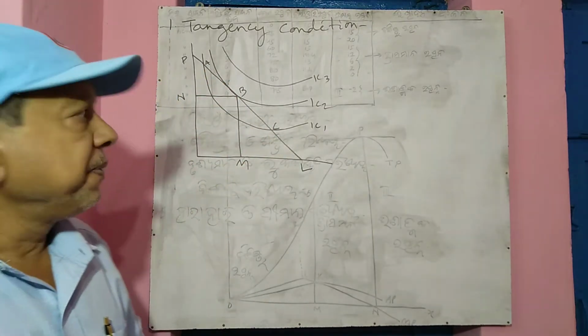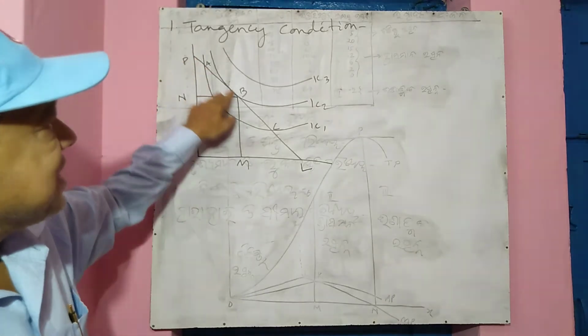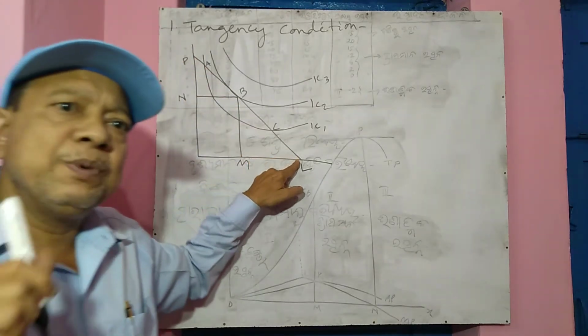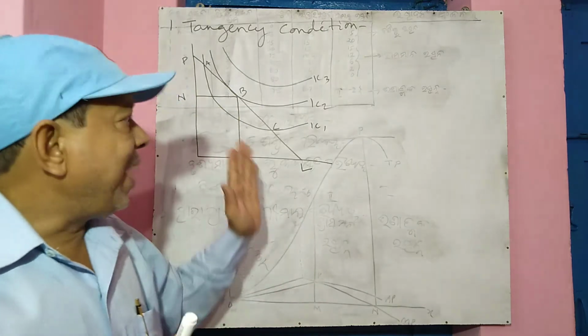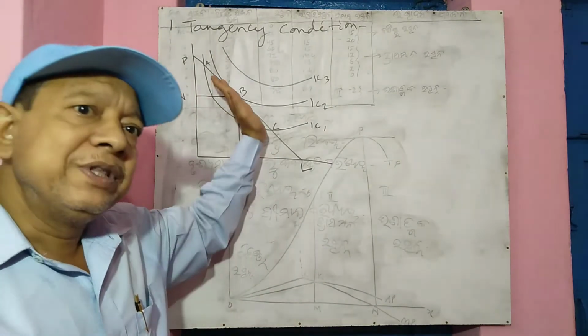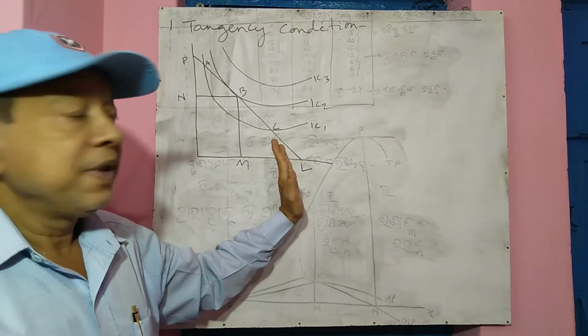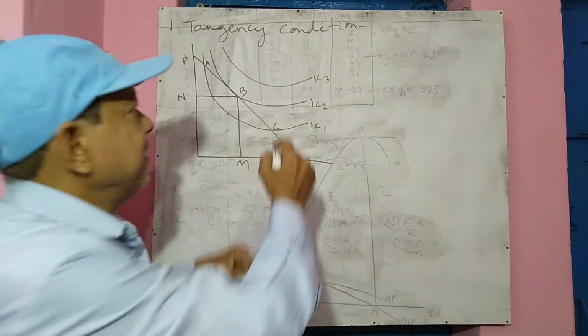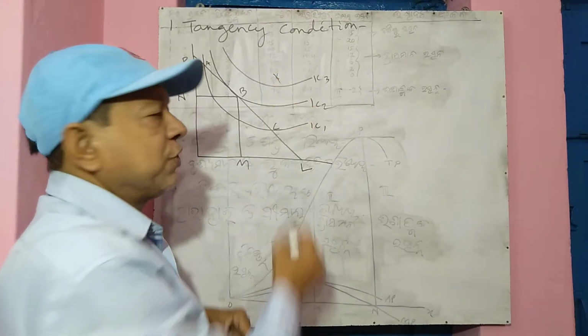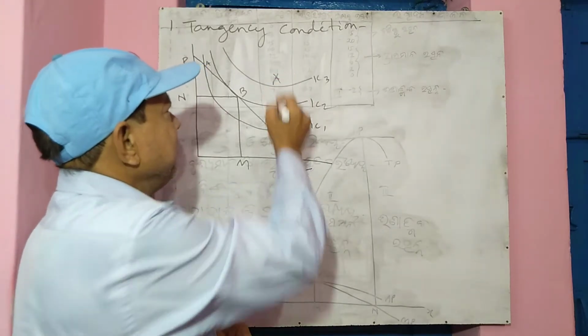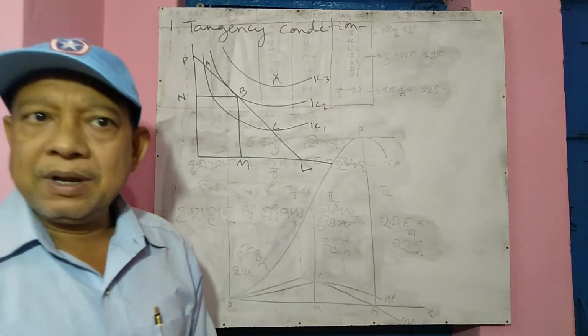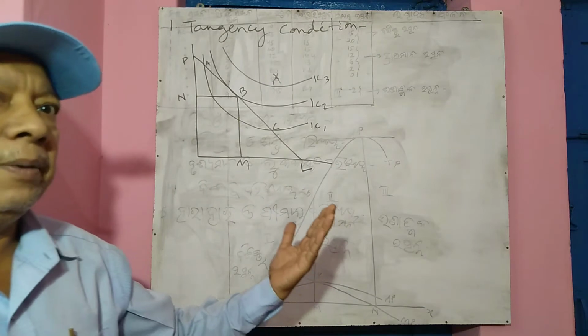Why not? If the price line is PL, the consumer will always want to attain maximum utility within this money income. So IC3 is not possible for the consumer to attain because IC3 is unattainable. This goes beyond his income level.